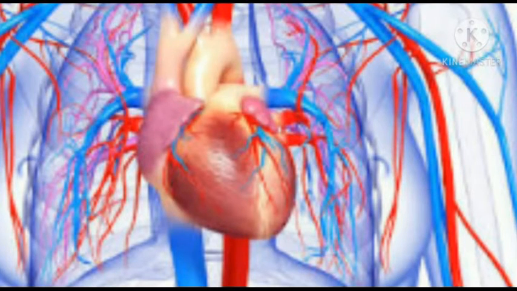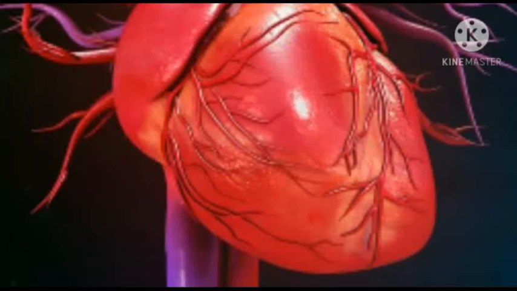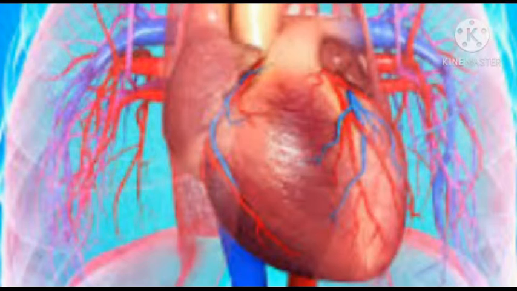The circulatory system consists of the heart, blood and blood vessels, which circulate the blood through the body and thereby help in the transportation of the nutrients and oxygen. And students, there is removal of the waste product and carbon dioxide gas. Transportation is mainly carried out by the blood and lymph.